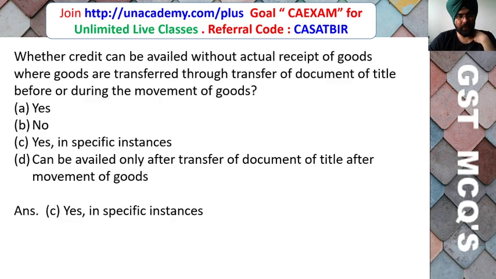So friends, here the correct answer is yes, in specific instances only. Even though the actual goods are not received, even then you can claim input tax credit. For example, if the goods have been transferred to a job worker directly, in that case they will not be received at your place, but input tax credit can be claimed by the principal.